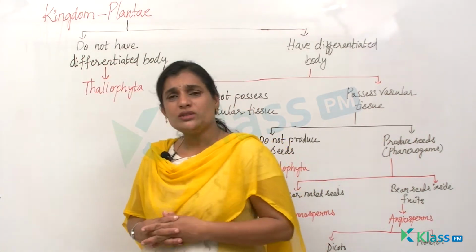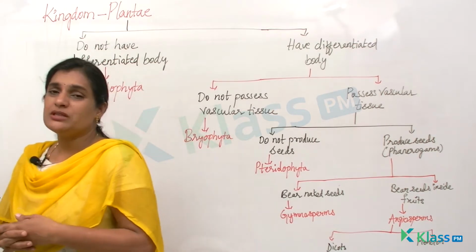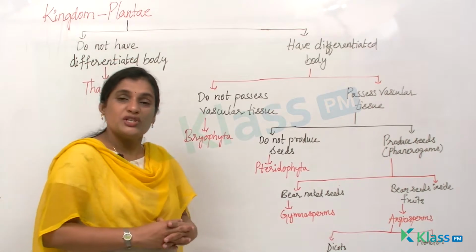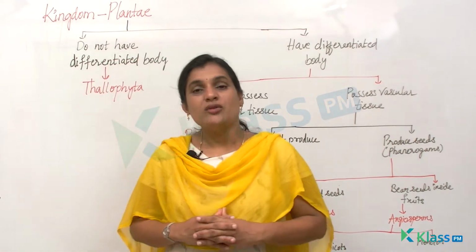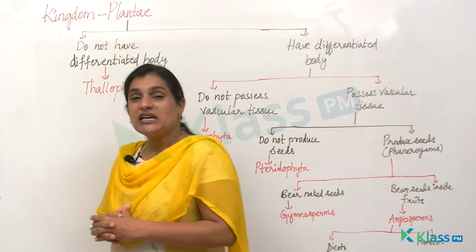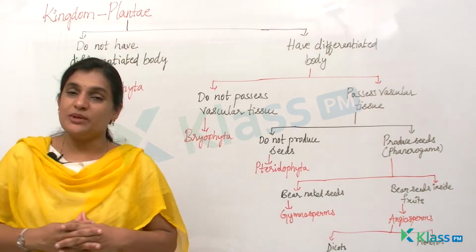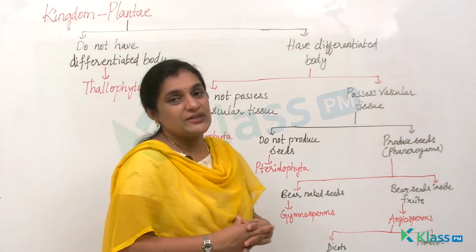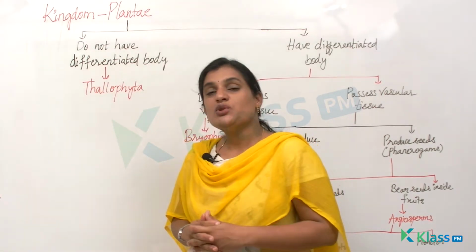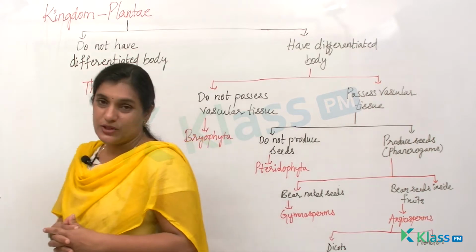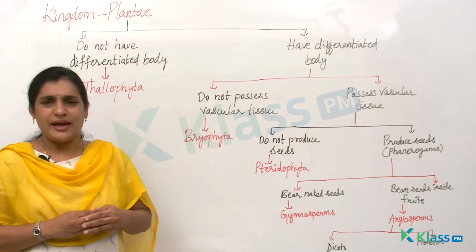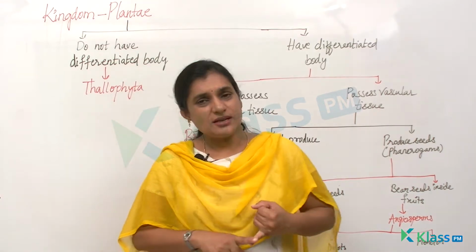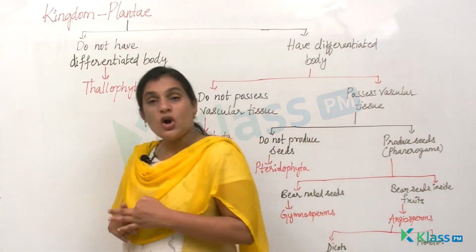And we all know that plants have a pigment called chlorophyll, which is present in chloroplast, which is the basic need for the plant for making food. Right from 3rd and 4th class you have been learning that plants make food through their green leaves, and the green leaves have a pigment called chlorophyll which helps the plants to make food for themselves. So when you look at the general characteristics of kingdom Plantae, you can say these are multicellular, eukaryotic, autotrophic plants.